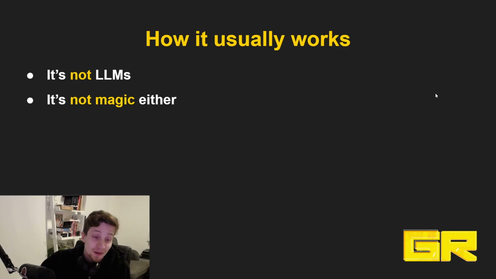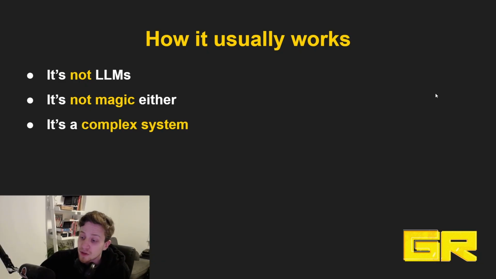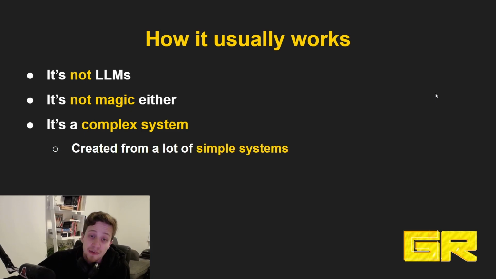So, cool. Another cool thing is that it's not magic either. It may seem complicated whenever you see some complicated system. It may look like something that you cannot understand, but you have to realize that it's just a complex system. And as any complex system, it's just something that's built from a lot of really simple systems. So this should be actually quite encouraging because it means you can really learn anything, not just how AI works, but anything. As long as you manage to break it down into individual parts, you can understand those small individual systems, and how they put together into one complex system.